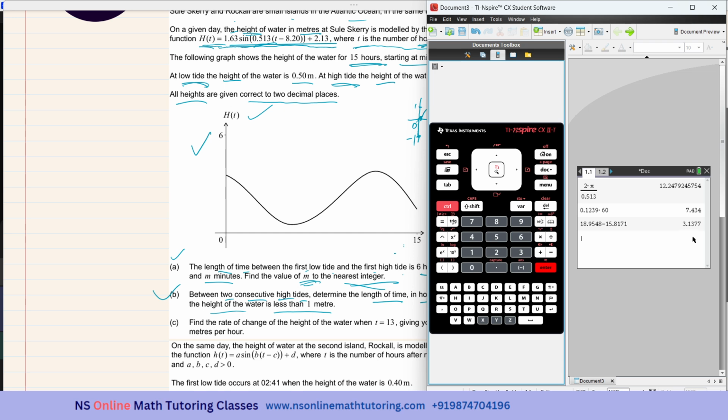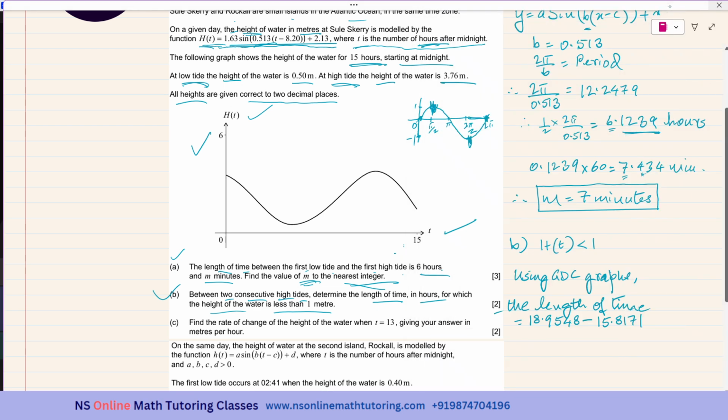It is 3.14. Okay, so this is equal to 3.14 hours, correct to 3 significant figures.